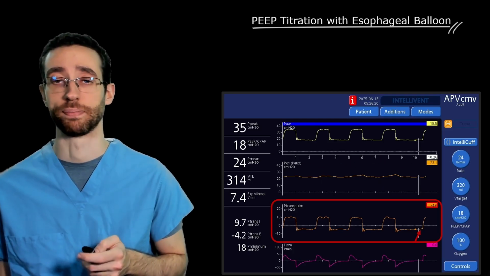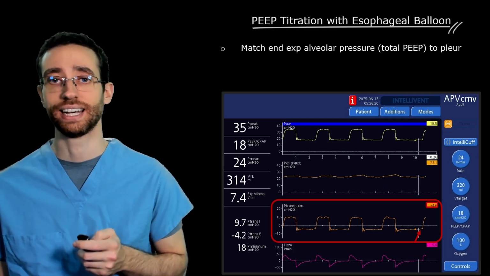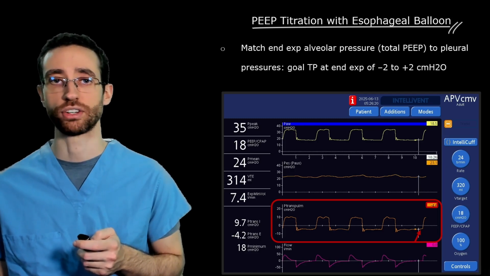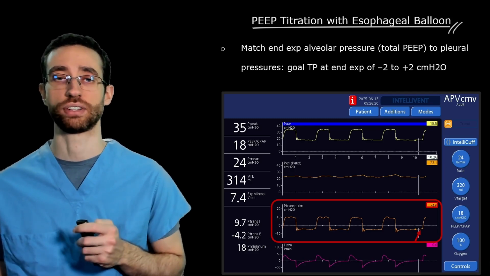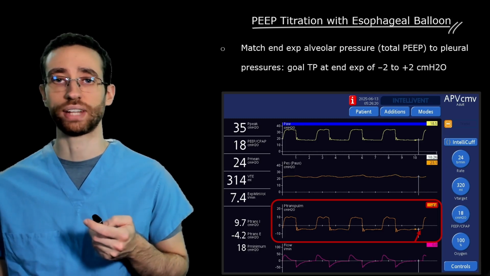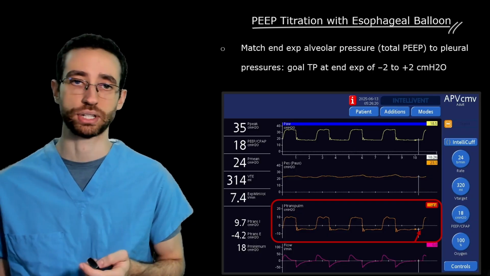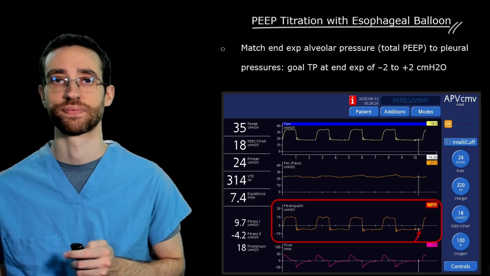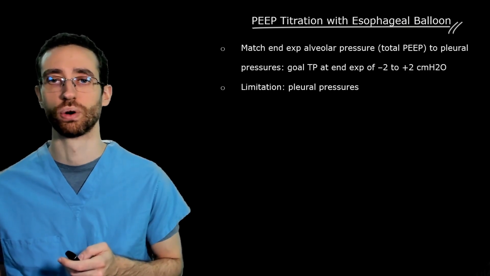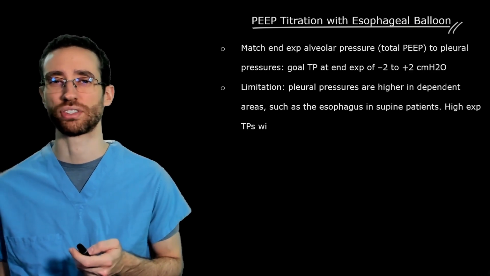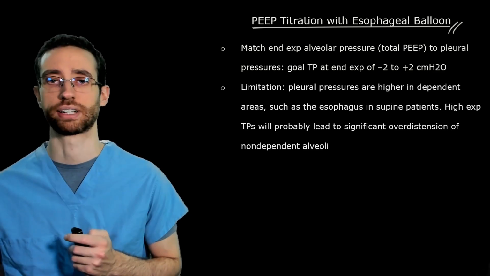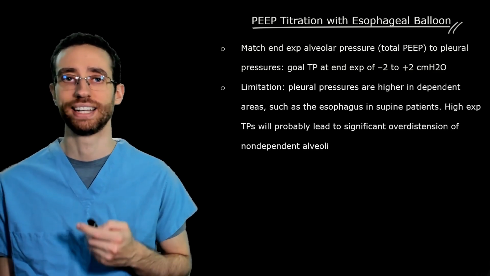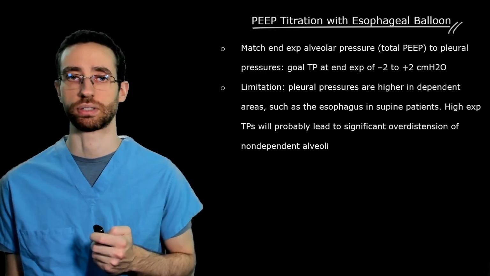This is a problem. We would then up-titrate PEEP to get to a goal transpulmonary pressure of -2 to +2 centimeters of water. So there is no net transmural pressure neither collapsing nor distending the lungs prior to the receipt of tidal volumes. An important limitation of this tool is that we're measuring pressures in the pleural space only near the esophagus, which is located somewhat posteriorly in the chest, and therefore dependent in the supine patient.